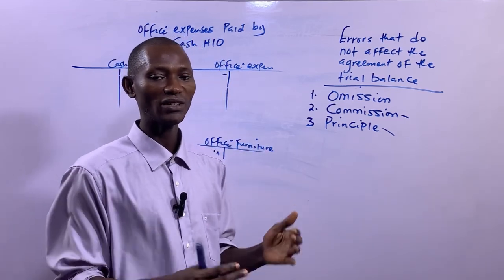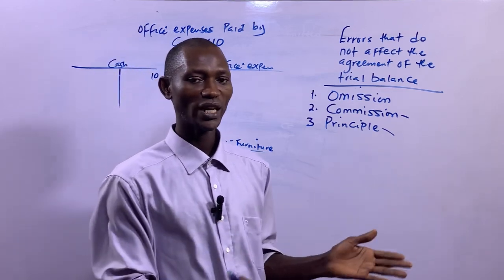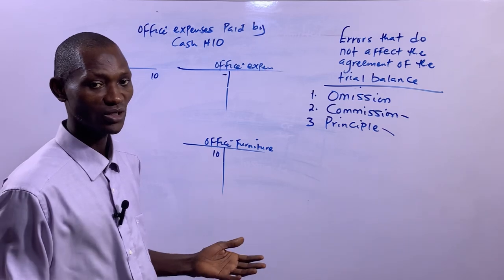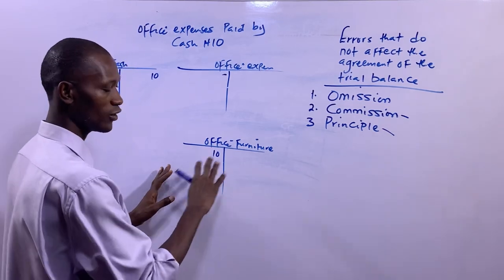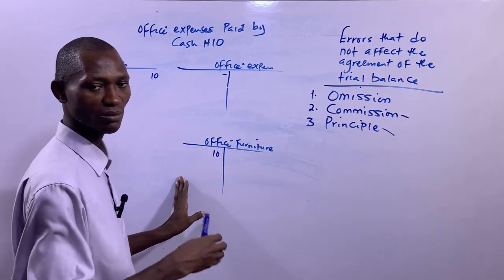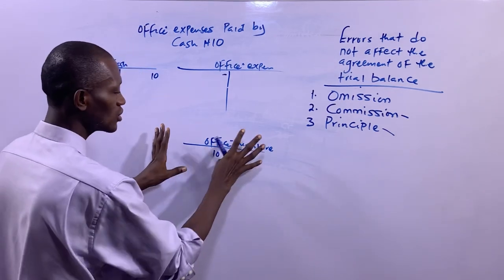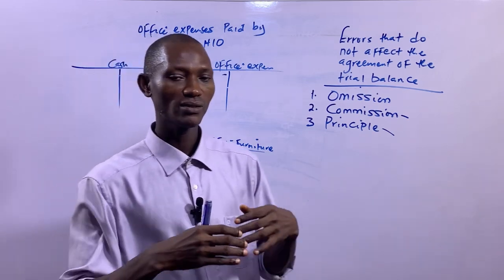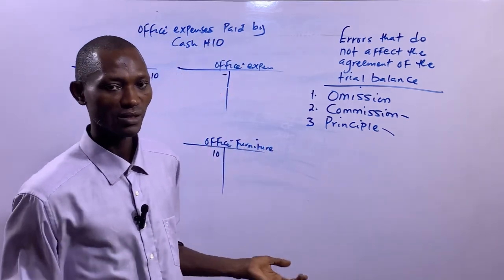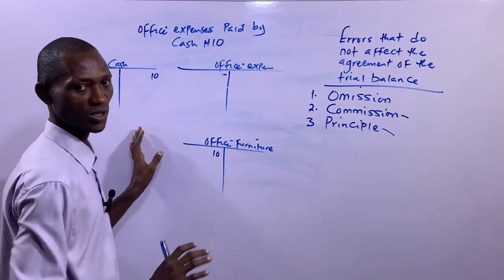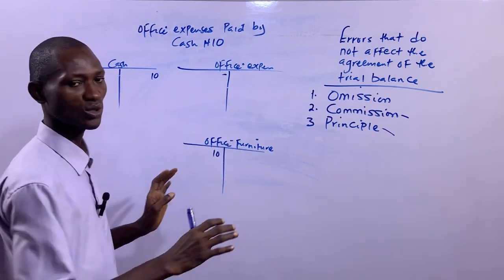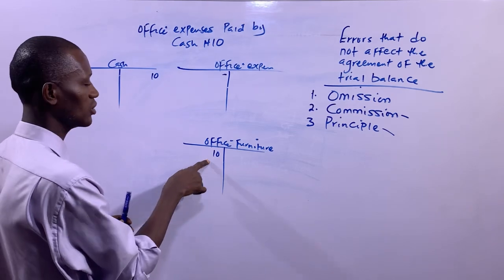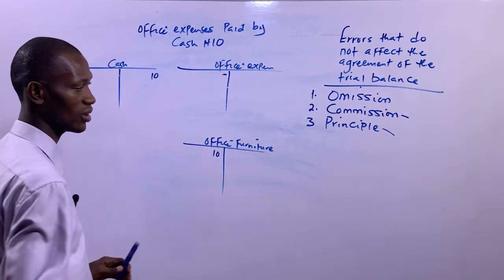That means when an item of real accounts is recorded in nominal accounts. And real accounts are accounts of tangible nature. They can be seen and touched. Furniture and fittings, plant and machinery, motor vehicle, delivery van, those are real, but nominal are expenses, incomes, losses, and all that. That's with respect to nominal. So what ought to have been debited here was debited in furniture account or office furniture account. So to correct this error now, correction now.